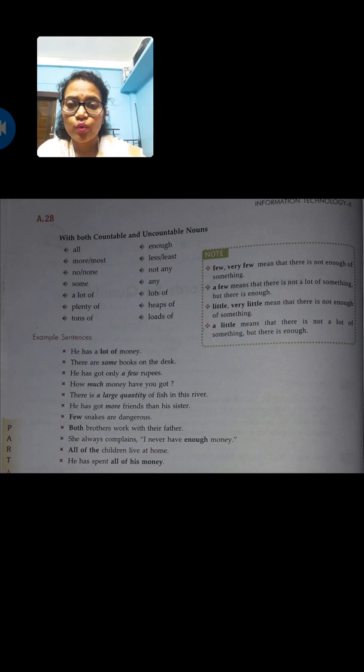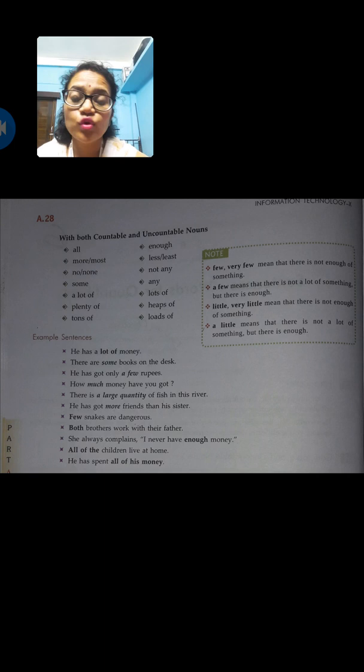Next is with both countable and uncountable nouns. These are some words which are written there: all, no, none, some, a lot of, plenty of, any, heaps of, lots of, not any. These are used with both countable and uncountable nouns.